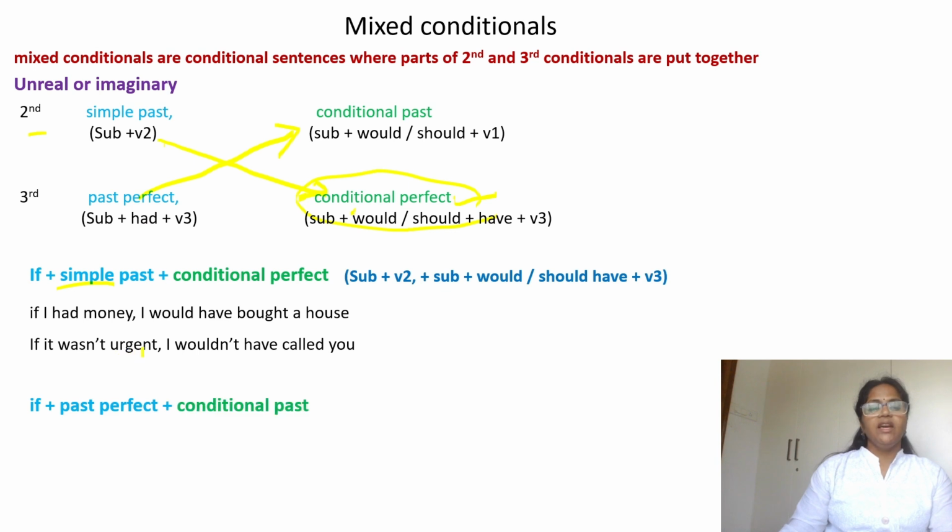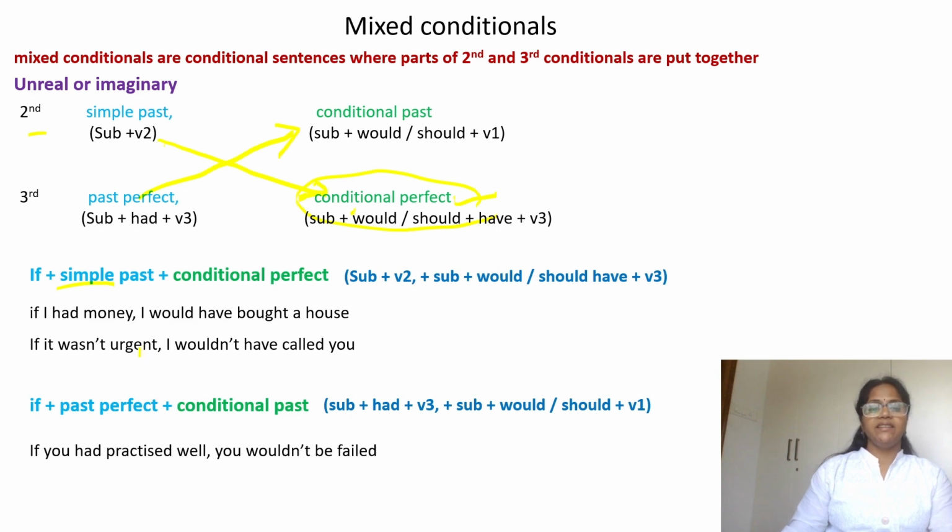Next combination: if plus past perfect plus conditional past. Subject plus had plus V3, plus subject plus would or should plus V1. If you had practiced well, the if clause is from past perfect, third conditional first part, whereas the main clause is second conditional second part.